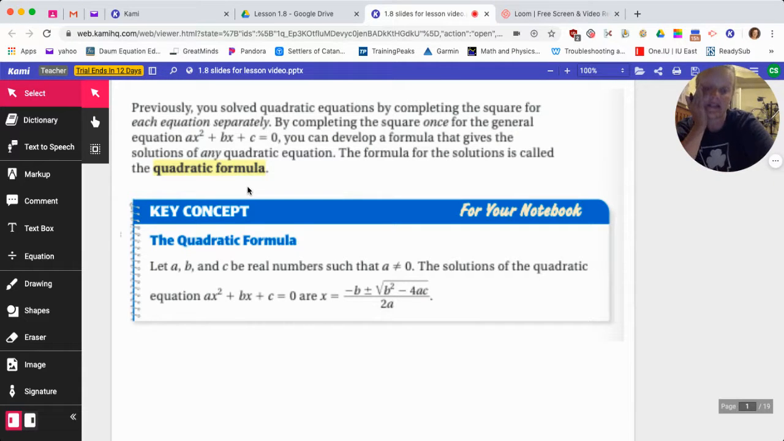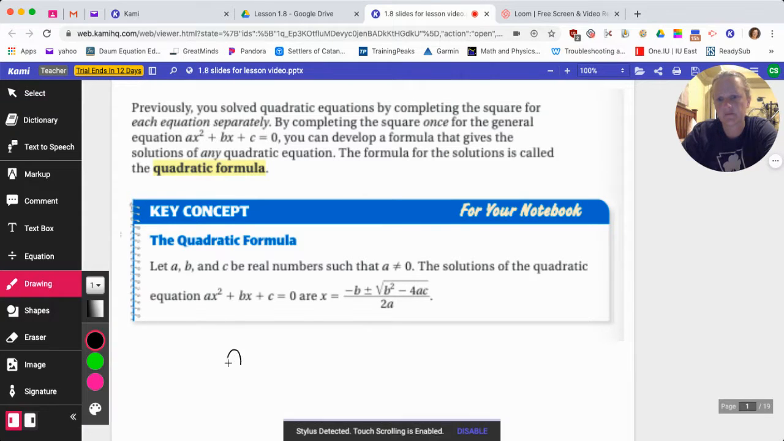Chapter 1, lesson 8. Lesson 8's title is Use the Quadratic Formula and the Discriminant. The discriminant is a certain part about the quadratic formula. Notice I'm using the word formula, not equation. The quadratic equation is in the form ax squared plus bx plus c equals 0.